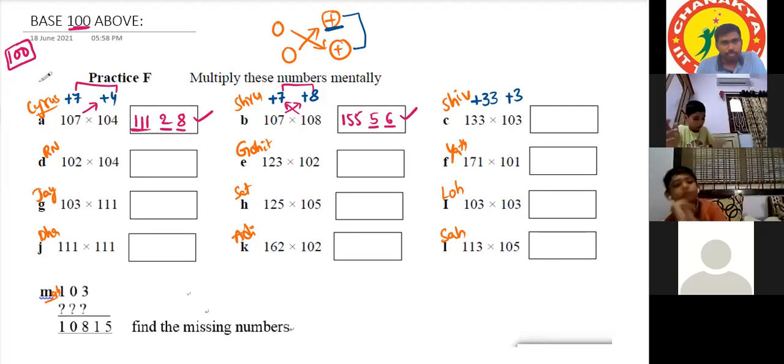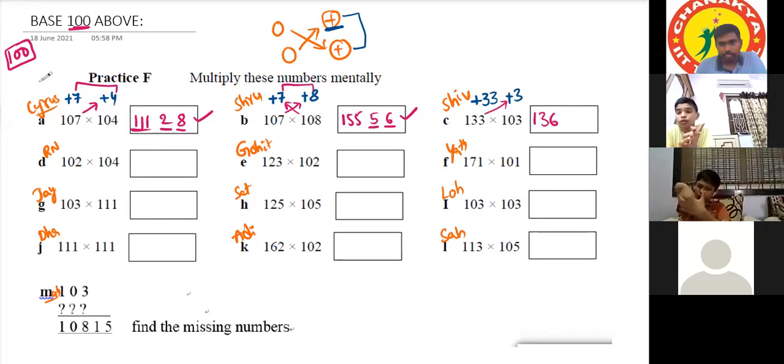Sir, first we should do 133 plus 3 is equal to 136. Sir, 2 zeros for 100, that's why 2 dashes. And we should do 33 into 3 is equal to 99. That's all. Very good. Correct.